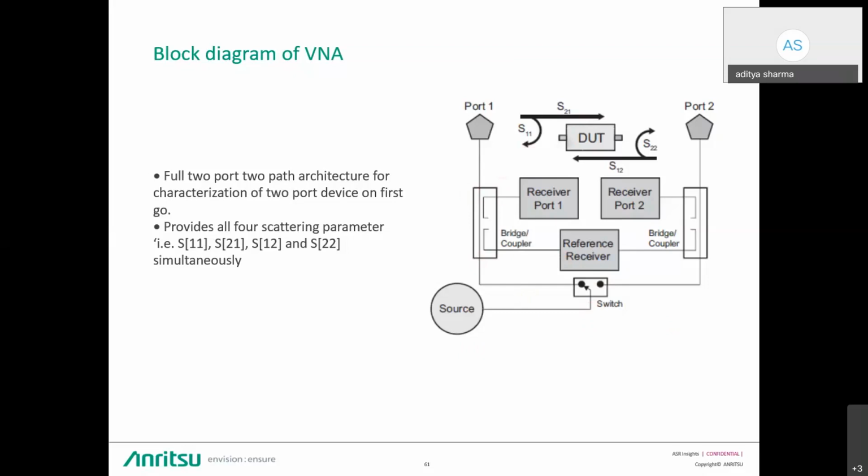Now the source gives the signal to the DUT from port 1, and the reflection is taken back on port 2, and it's compared on the reference receivers, right? So this is how a VNA works in a very basic VNA block diagram.